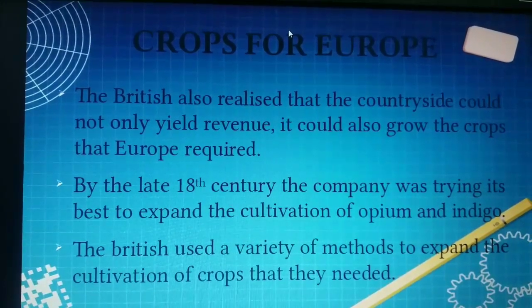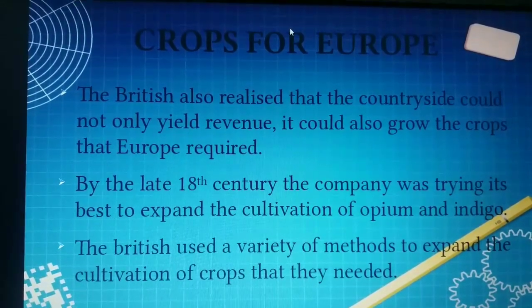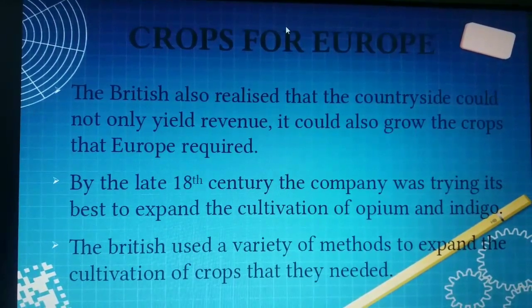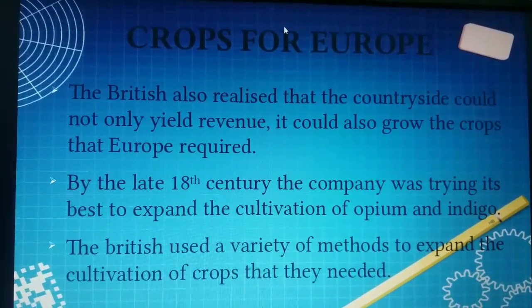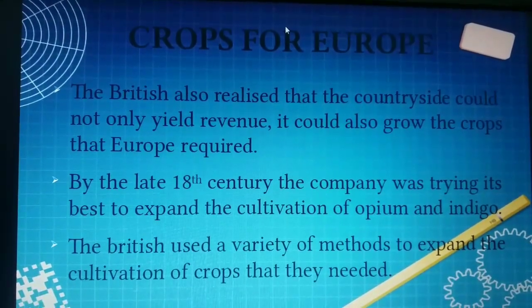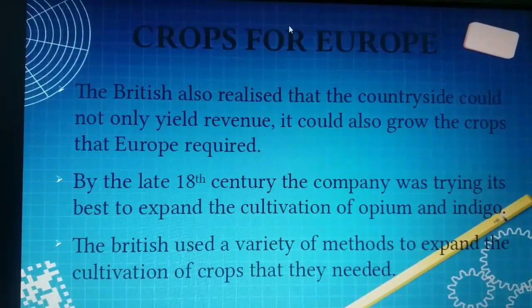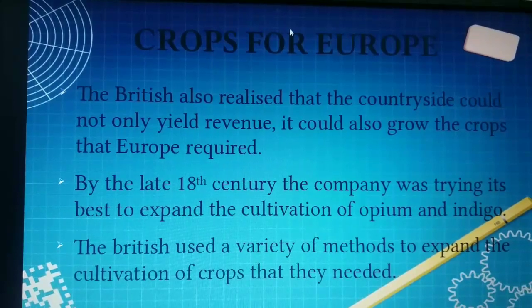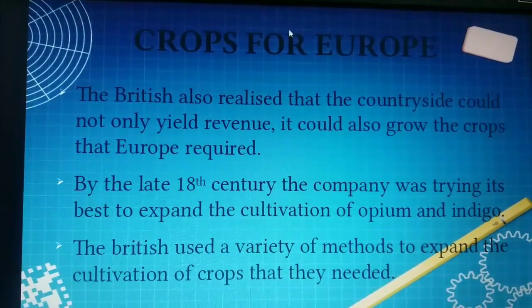Here, children, opium is a reddish brown kind of drug, and it was a scented one. It was a drug, an analgesic, the tablets we use in medicine actually. That drug and medicine related crop is opium. And coming to indigo, indigo is a dark blue color. It will be used for dyeing cloths, right? So here they concentrated on these 2 cash crops, opium and indigo.